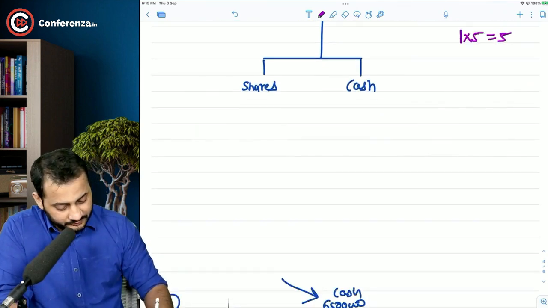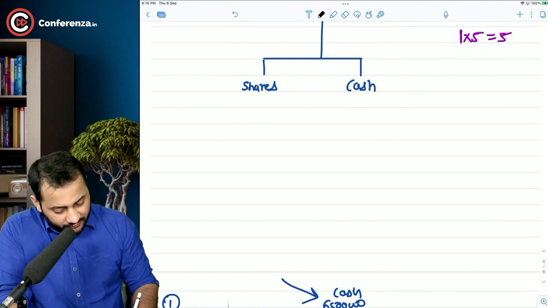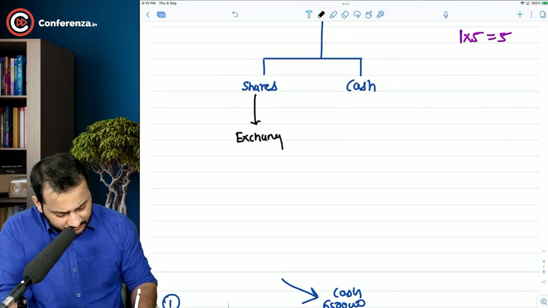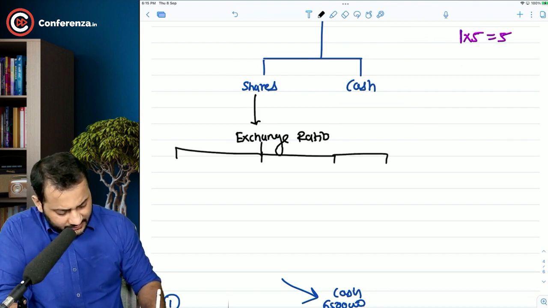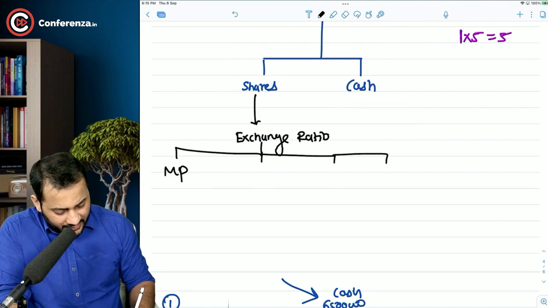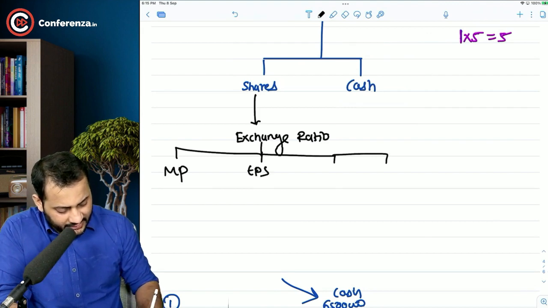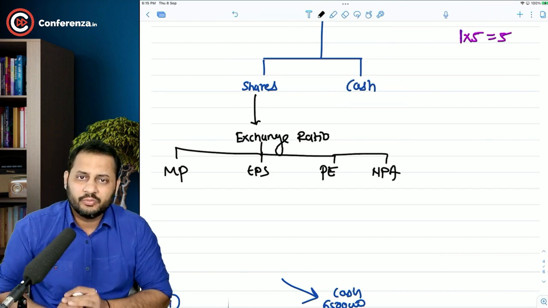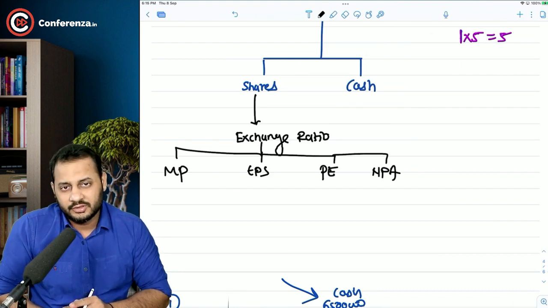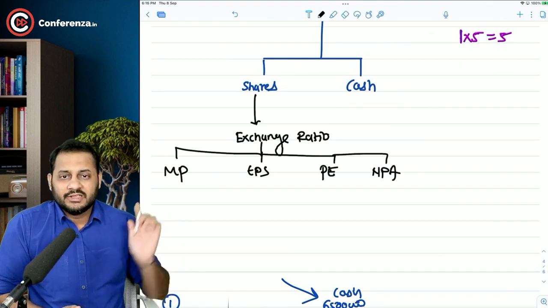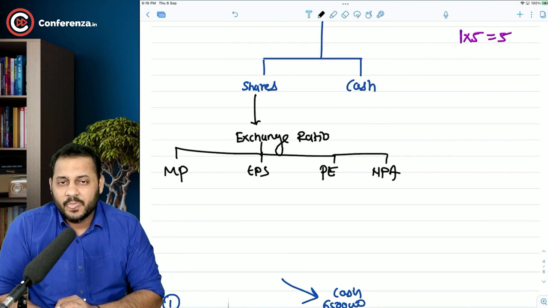Okay, let's have a look. In order to give the shares of your company, you will have to decide the exchange ratio, and this exchange ratio can be on multiple bases. It can be on the market price, it can be on the EPS, it can be on the PE ratio, it can be on non-performing assets as well. Non-performing assets we will discuss later on. But let me just go through the market price first.